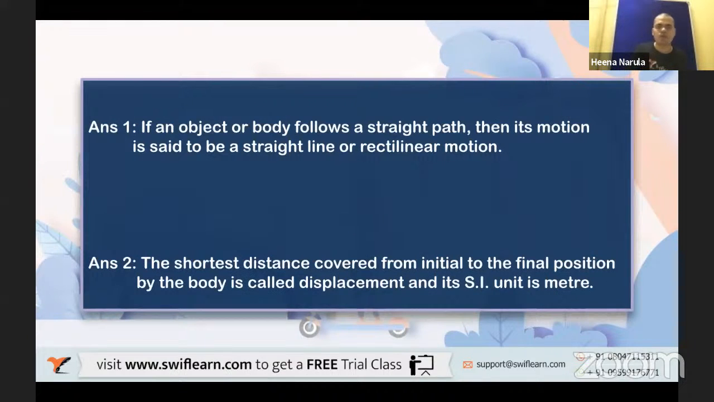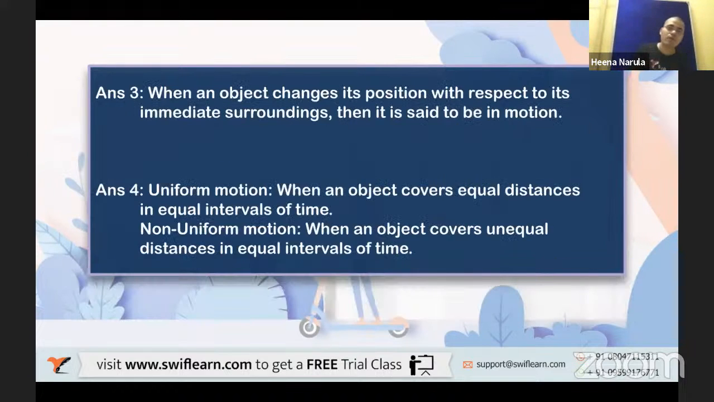Answer for the first one: if an object or body follows a straight path, then it is in which path? Rectilinear motion or straight line. Second, definition of displacement: shortest distance covered from initial to final position by the body is called displacement. Its unit is meter. Third answer: if an object changes its position with respect to its immediate surroundings, the reference point, then it is said to be in motion.